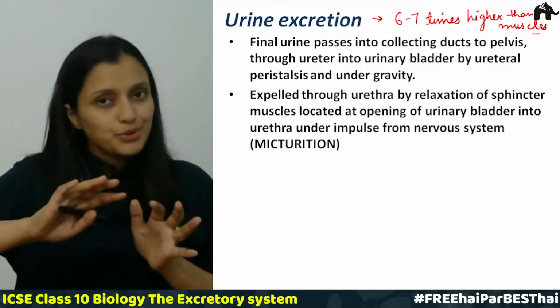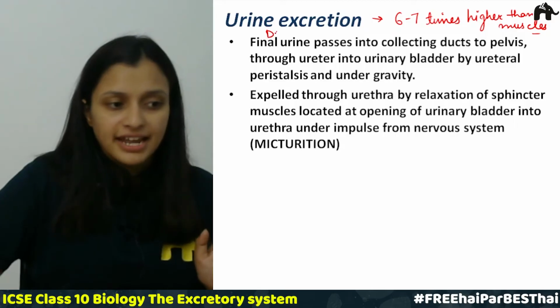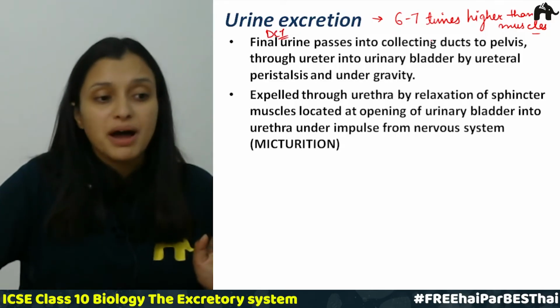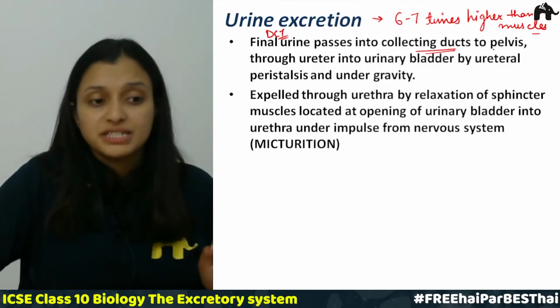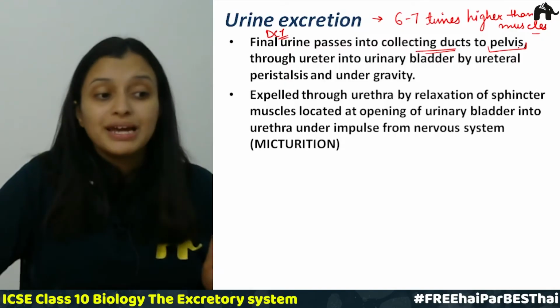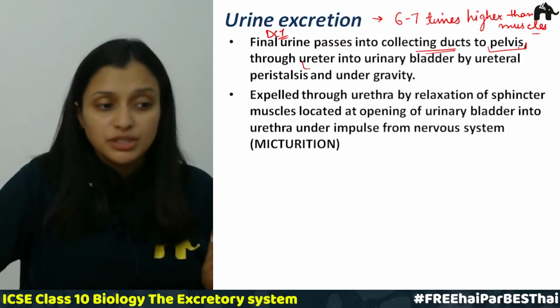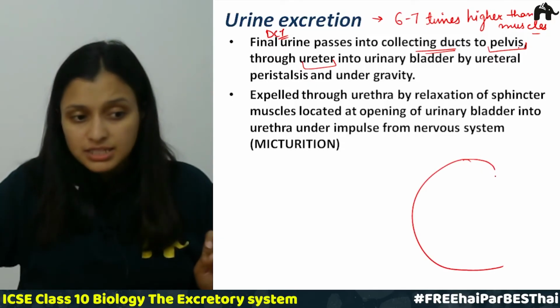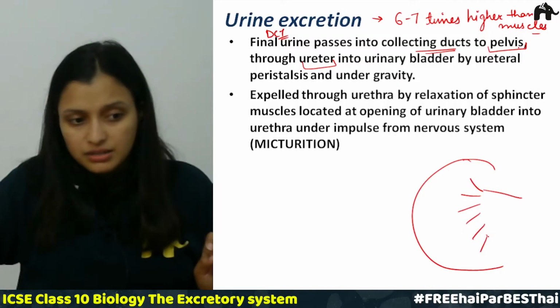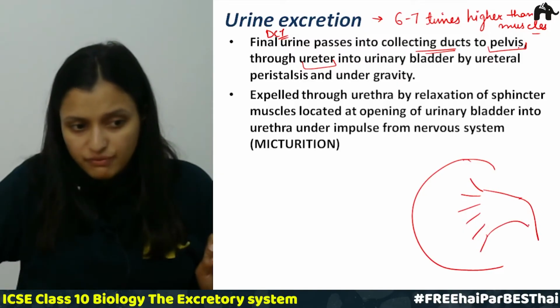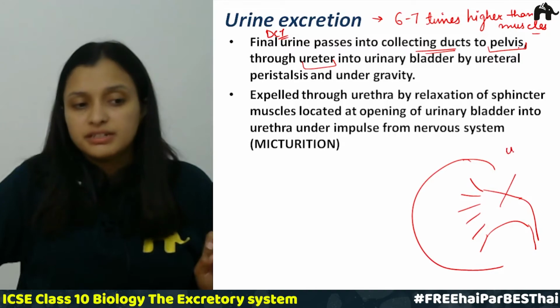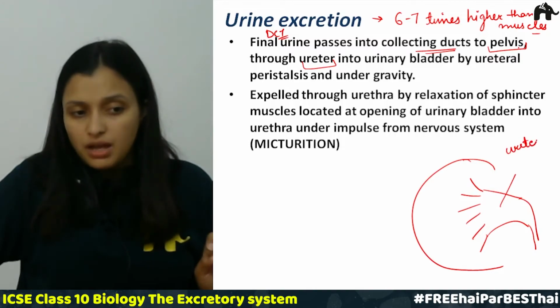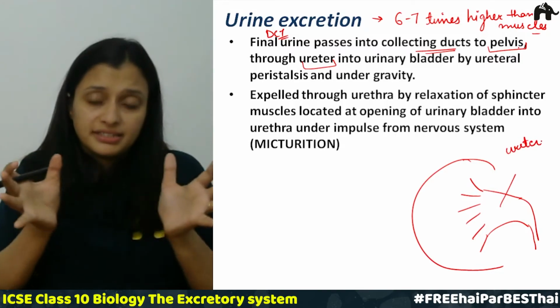Now once the urine is formed in the DCT, the final urine is passed to the collecting tubule which is present in the pelvis region. From the collecting tubule, it goes into the ureter. Do you remember that structure? This was the kidney, and this was the region from where the ureter started, right. It was a little wider part in the pelvis.